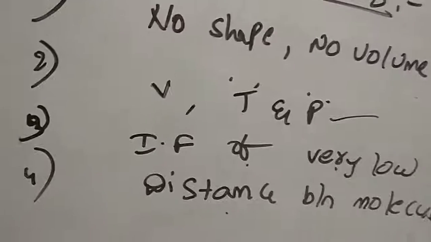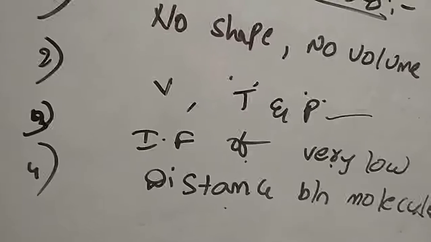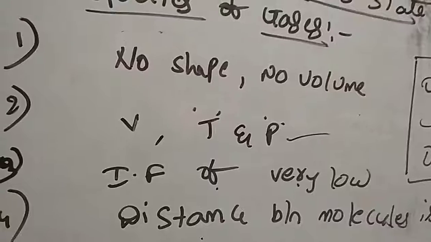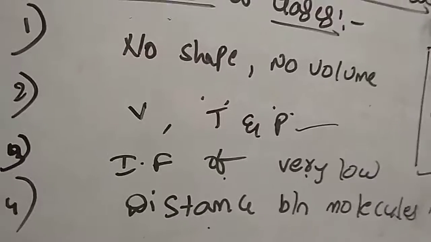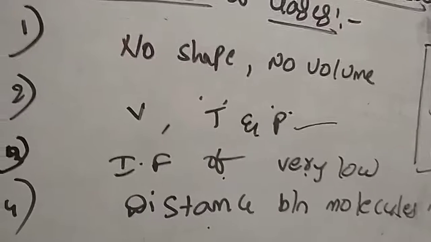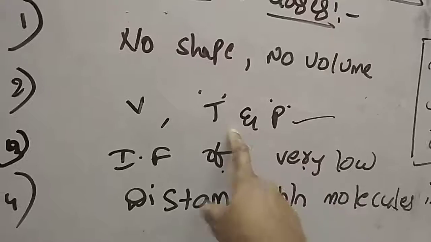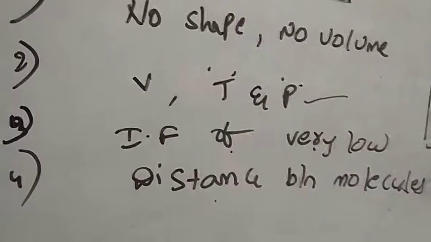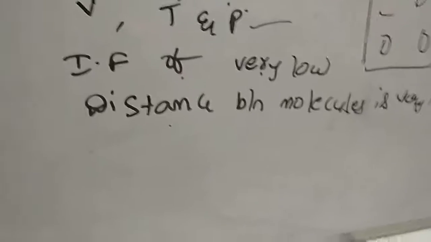Here some more properties we have, that is, what are STP and NTP conditions. It is very important to know the STP and NTP conditions in the gas state. STP is standard temperature and pressure. NTP is normal temperature and pressure. Both STP and NTP will give the same values. Let us see what the values of the pressure, temperature and volume are. In the states of matter, while considering volume, temperature and pressure, these three values are fixed at STP and NTP. That's why they are called the standard temperature and pressure conditions.